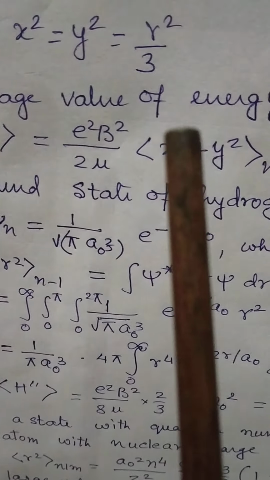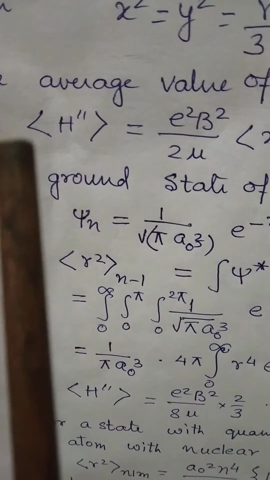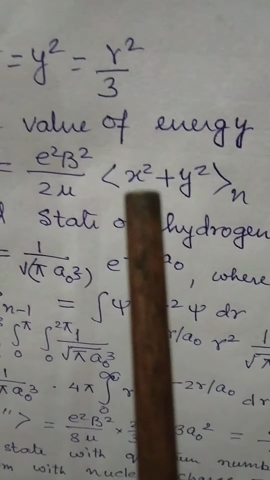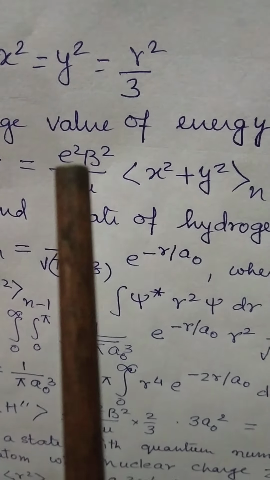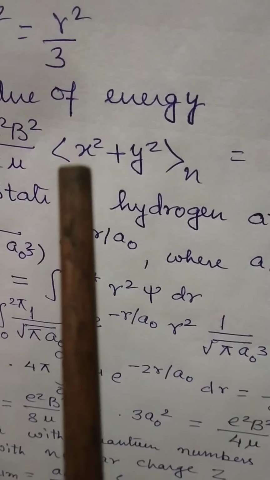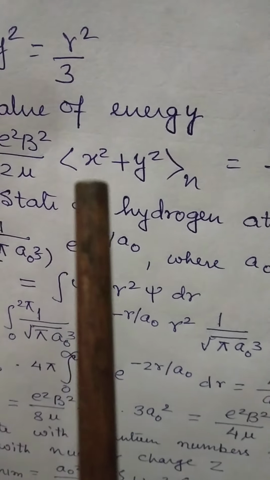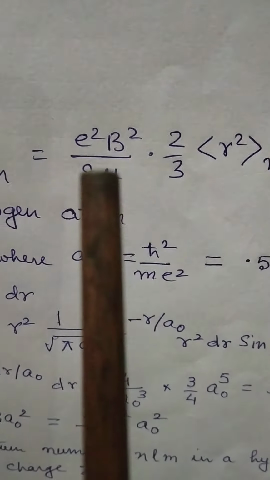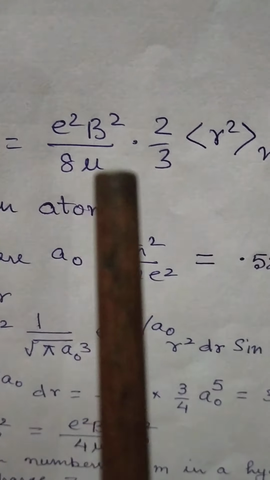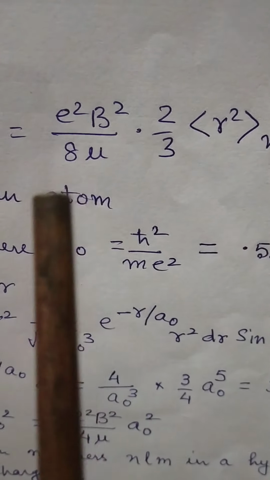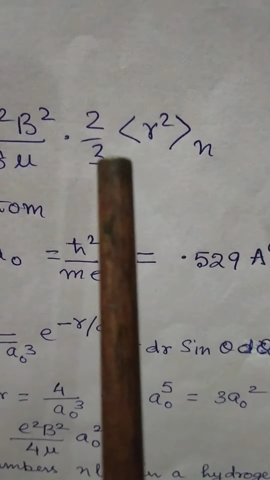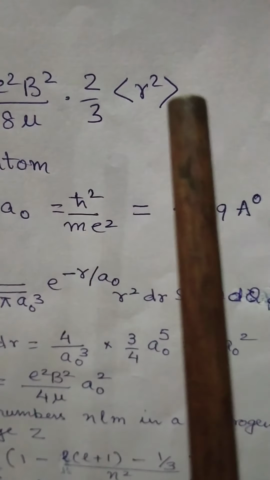The average value of the energy, that is the expectation value of H double dash, can be equated as e square B square upon twice mu and the expectation value of x square plus y square in the direction of n, which can finally be written as e square multiplied by B square upon 8 mu multiplied by 2/3 of the expectation value of r square in the n direction.